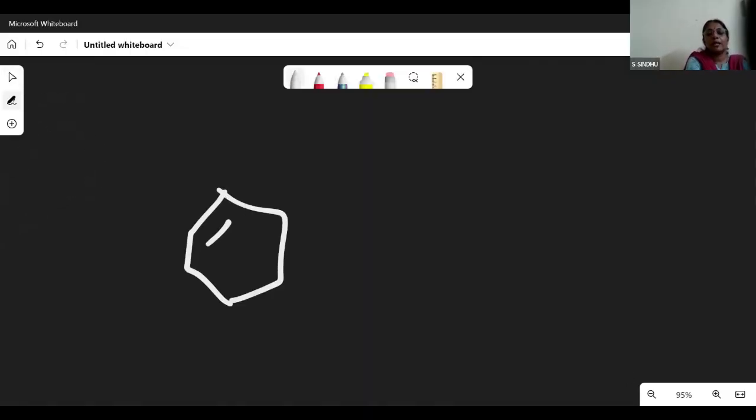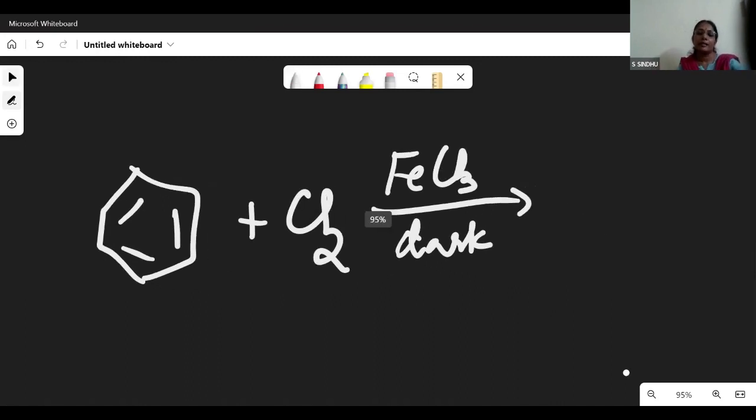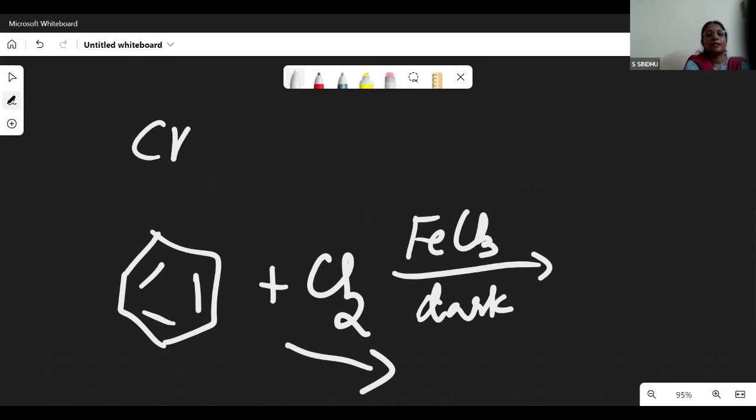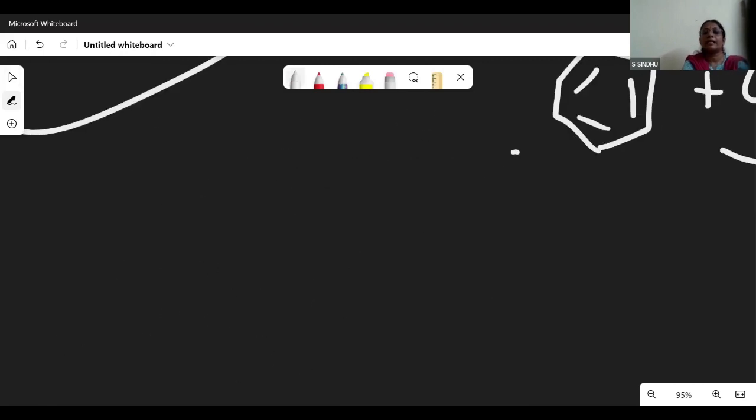So when it comes to aromatic reactions, aromatic substitution, for example chlorination, it happens in dark conditions and in presence of, say, a Lewis acid catalyst. Even iron can be used. Iron will first react with chlorine to form ferric chloride, and then that acts. So here, what is the mechanism happening? The mechanism also differs. Now, in the case of aliphatic hydrocarbons undergoing halogenation, it is a free radical mechanism where we are getting a mixture.